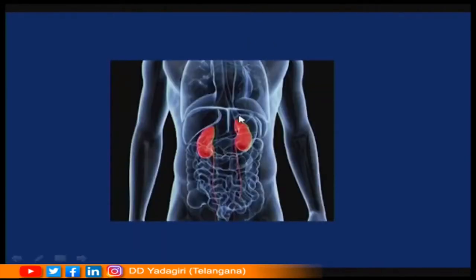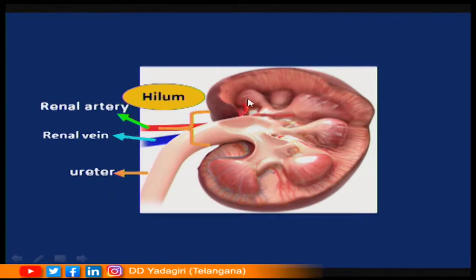Students, this picture also clearly shows the position of the kidneys in our body. So, this is the picture clearly showing the notch which is called the hilum, and the things which enter into the kidney as well as which leave the kidney. The red colored one is the renal artery, the blue colored one is the renal vein, and this tubular structure is called the ureter.